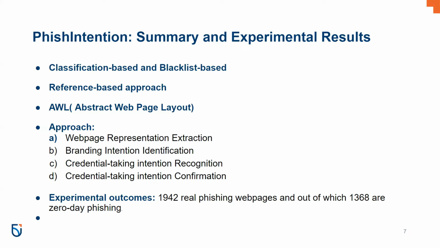After 2 months of running the survey, Phish Intention has reportedly identified 1942 real phishing web pages, out of which 1368 are zero-day phishing. The limitations for this is there is no link between brand intention and credential taking intention, which might lead to false positives or false negatives. When there are QR codes, this approach will not work.